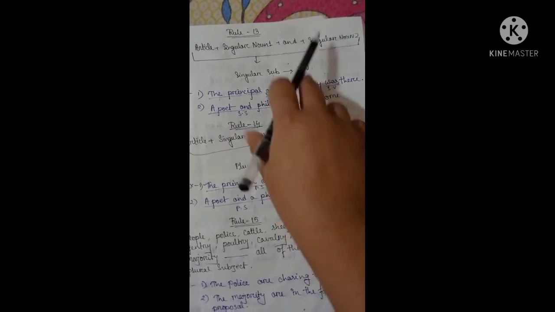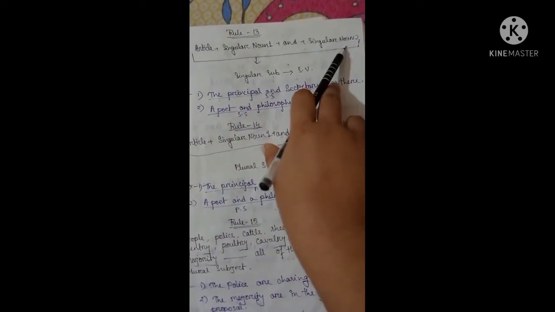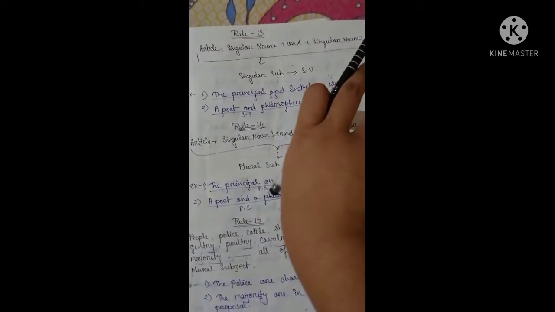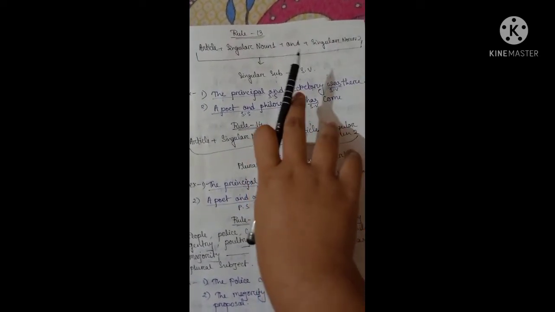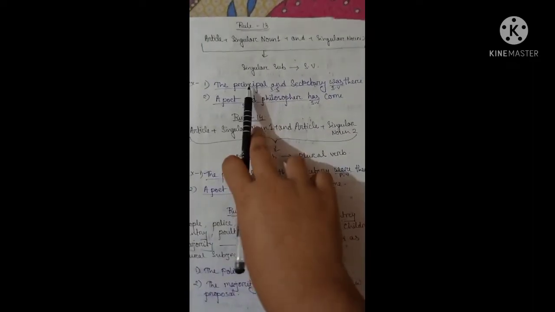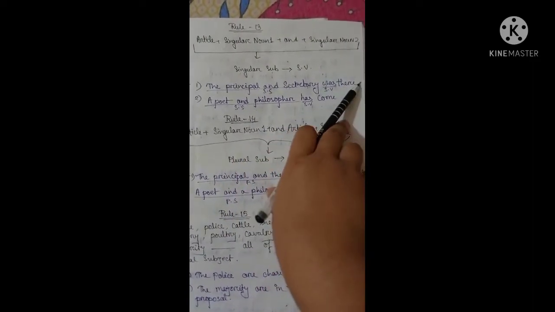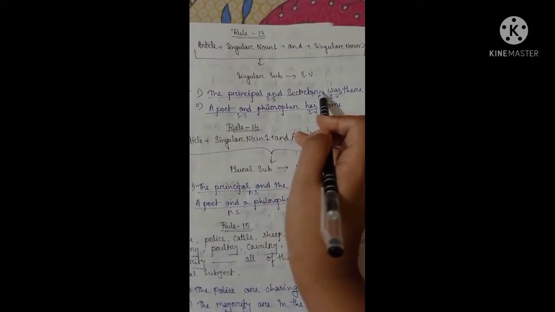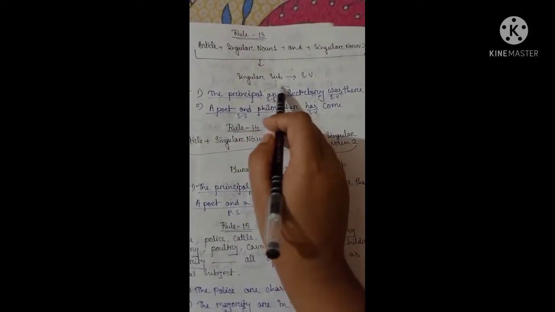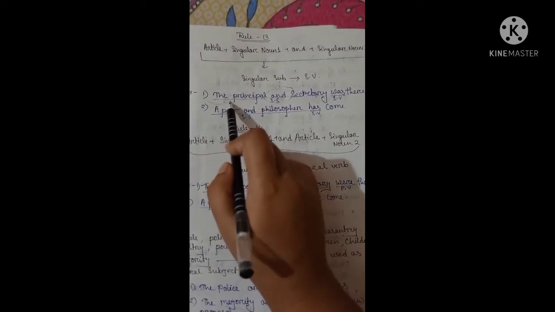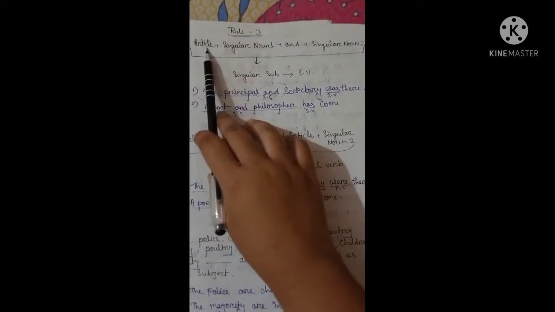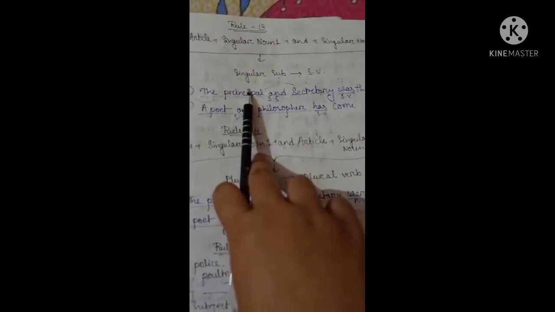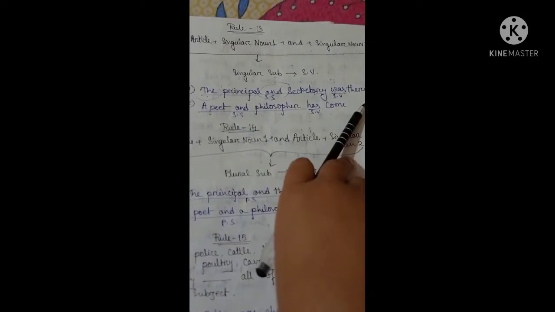That means noun 1 and noun 2 denote the same person, not different persons. Take an example, the confusion will be cleared. The principal and secretary was there. Here, principal is noun 1 and secretary is noun 2, connected by "and", with one article before the principal, so the principal and secretary denote the same person in this sentence.